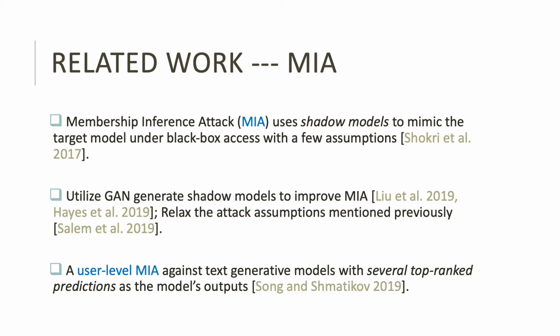Further, Song and Shmatikov performed user-level MIA against text generative models. Instead of knowing the confidence score, they rely on several top-ranked predictions to infer membership.